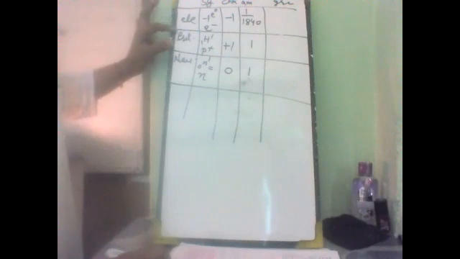What is the charge? It is having -1 charge, it is having +1 charge, and it is having 0 charge, no charge on them. Proton has 1 atomic mass, and neutron is also having 1 atomic mass. But in the case of electron, it is 1 by 1840 times smaller as compared to the mass of proton or mass of neutron.